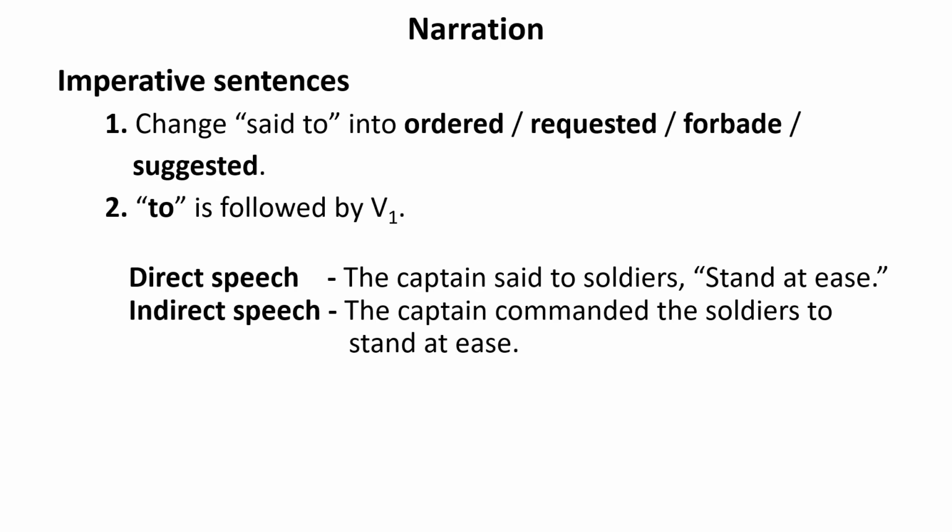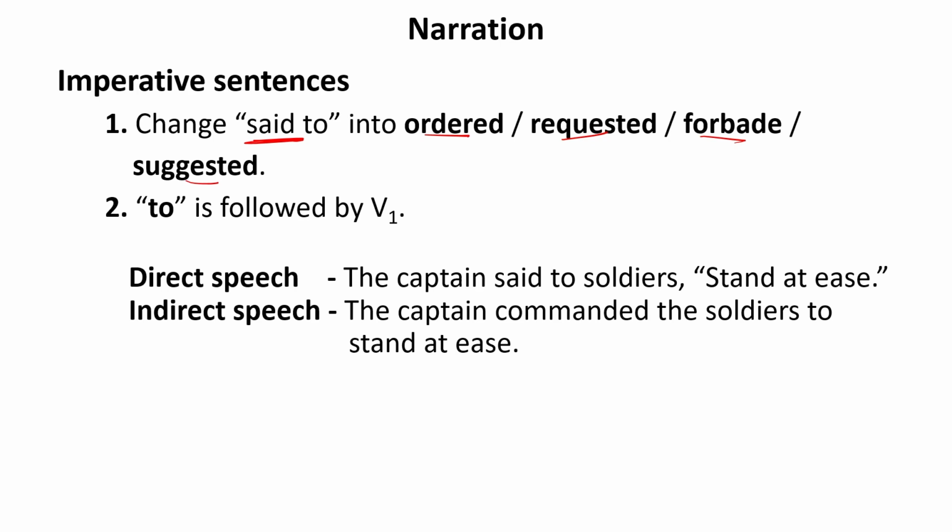The conversion of imperative direct sentence into indirect speech. Here, the word said to converts into ordered, requested, forbade, suggested, etc., according to the sense of the sentence. Imperative sentences are the sentences in which a person orders or requests or commands or forbids or prevents someone.